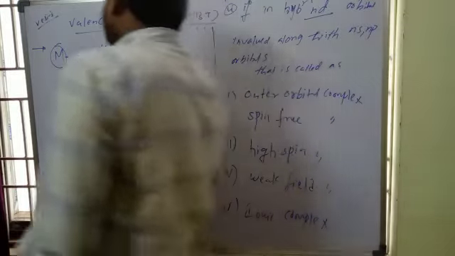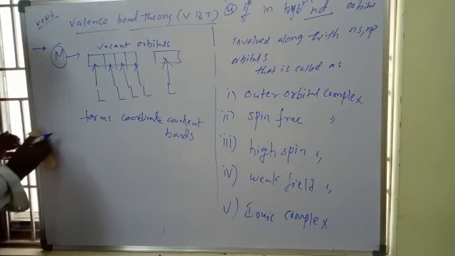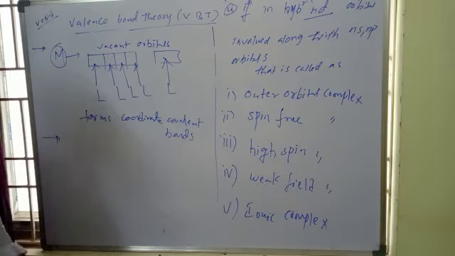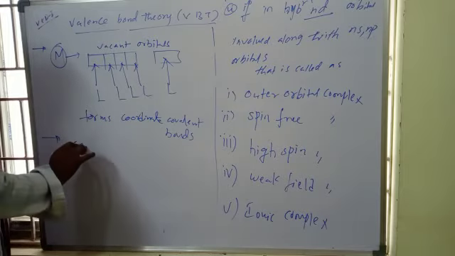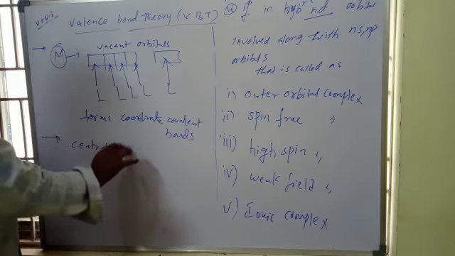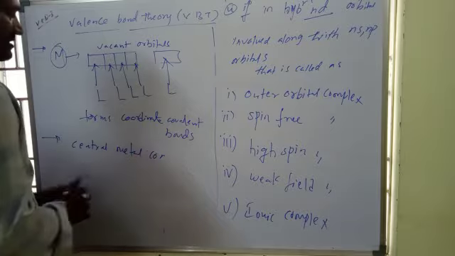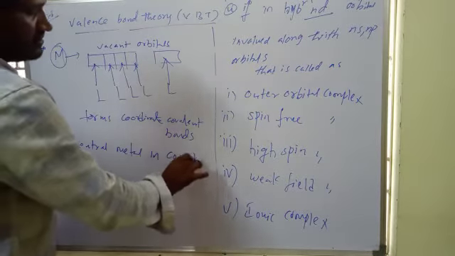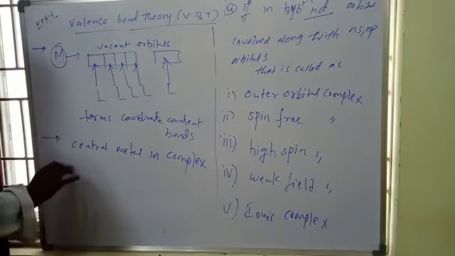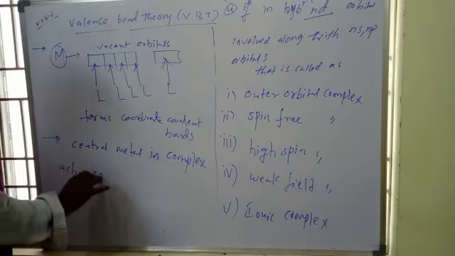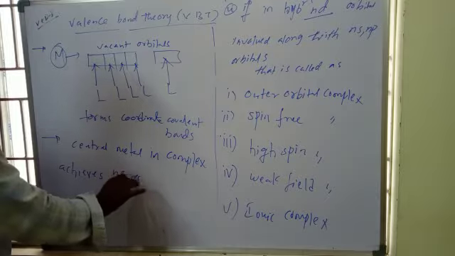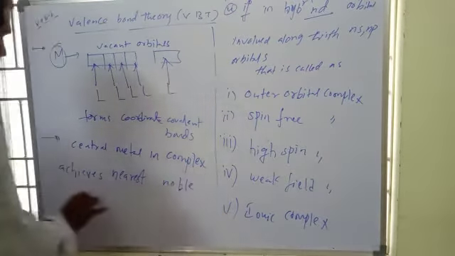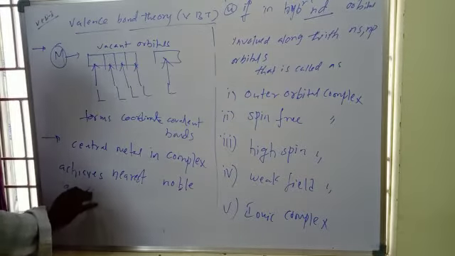Next, the central metal in a complex achieves the nearest noble gas configuration.